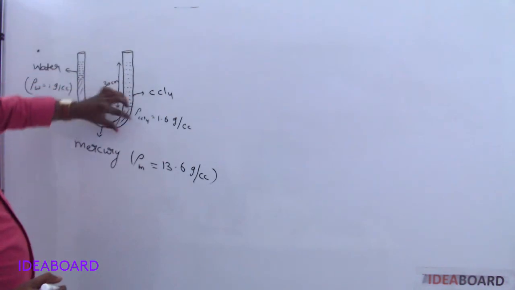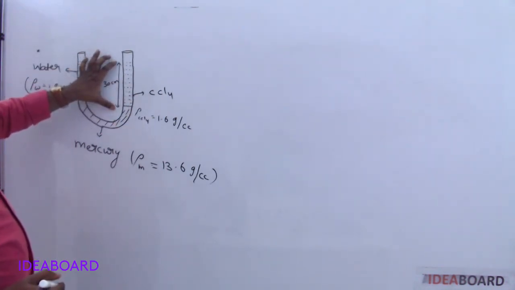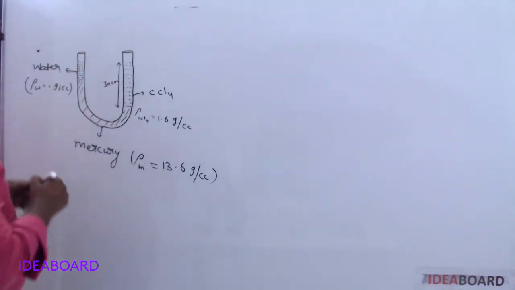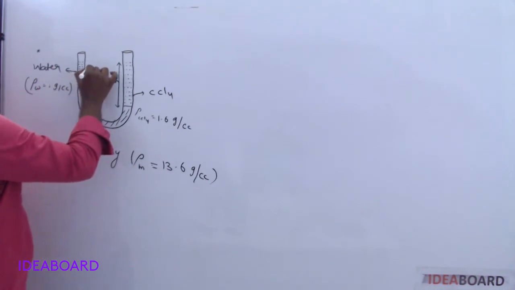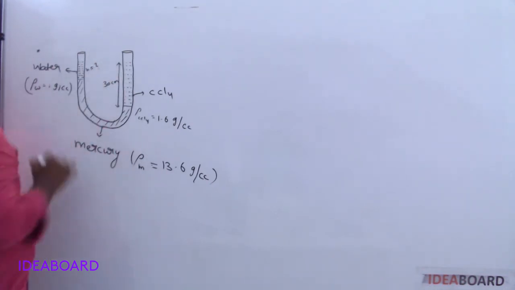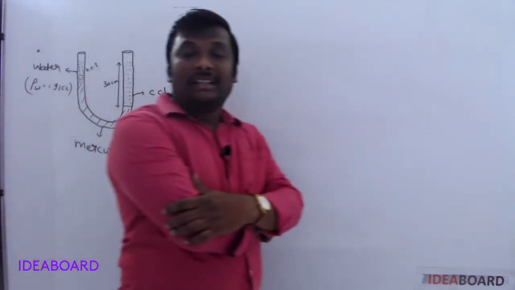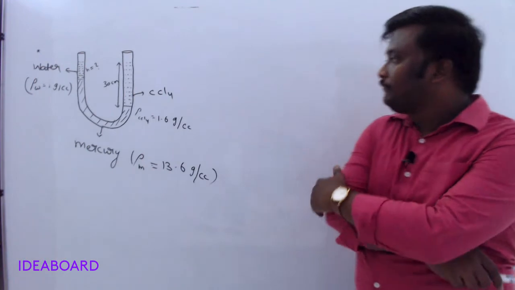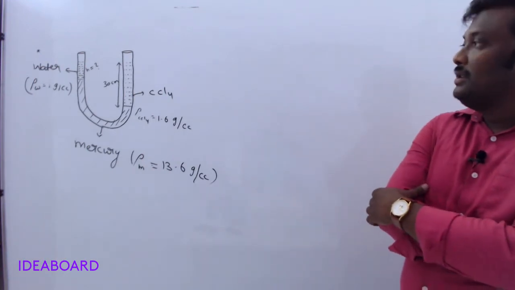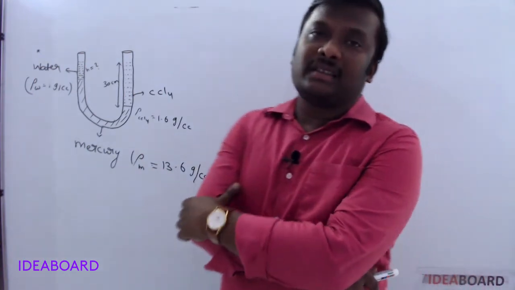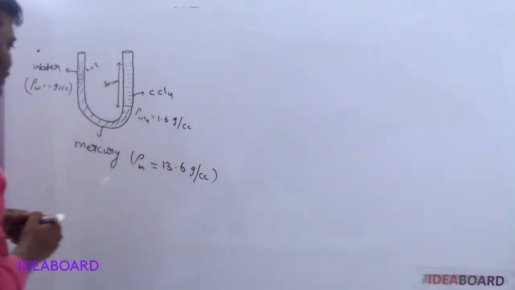It is taken up to a height of 30 centimeter, and they ask what is the height of water in the left limb. If they ask the height h of the water, how can you get the answer for h? These types of questions are regularly asked in competitive examinations.